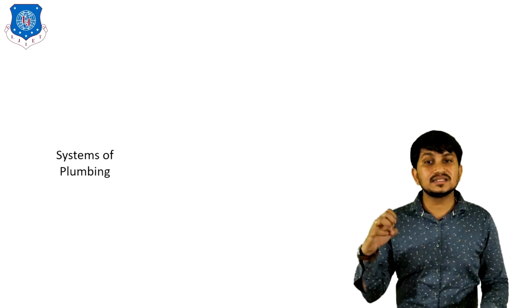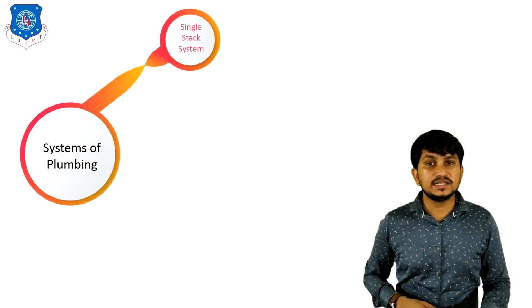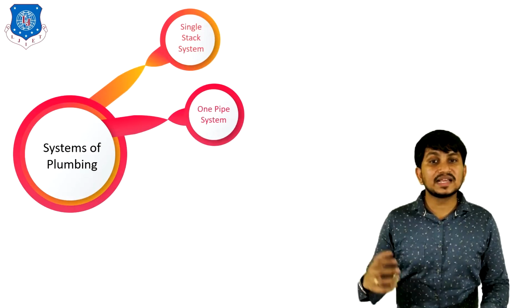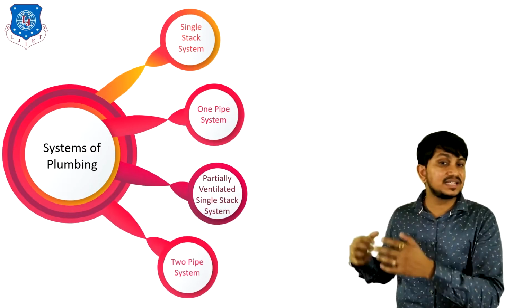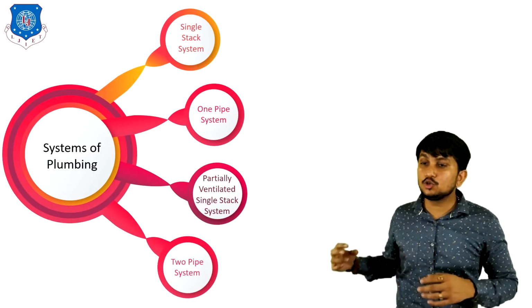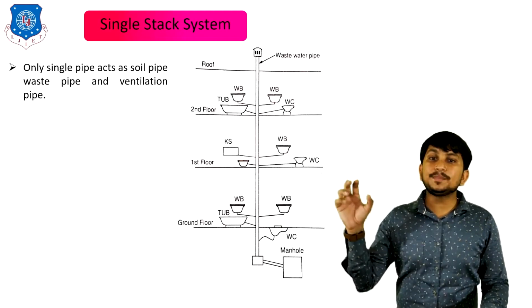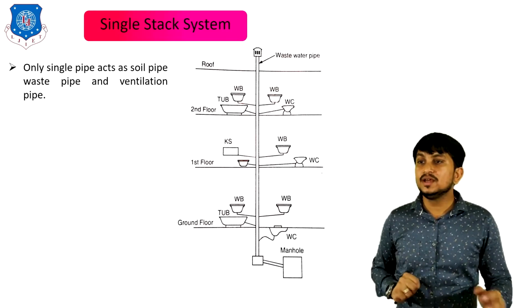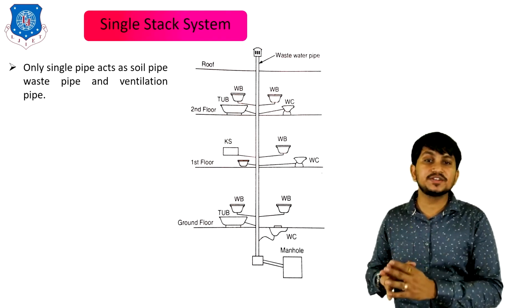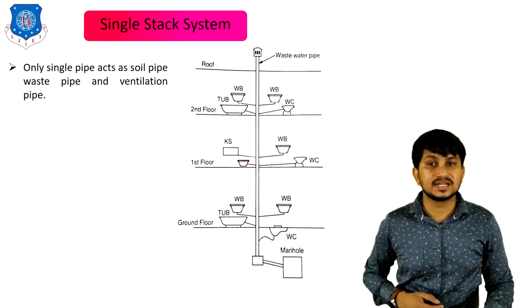Now let's see the systems of plumbing. First is the single stage system, second is the one pipe system, third is the partially ventilated single stage system, and fourth is the two pipe system. First is the single stage system. Only a single pipe acts as soil pipe, waste pipe and ventilation pipe. For soil, waste and ventilation, only one pipe is provided in a building. It is called a single stage system.